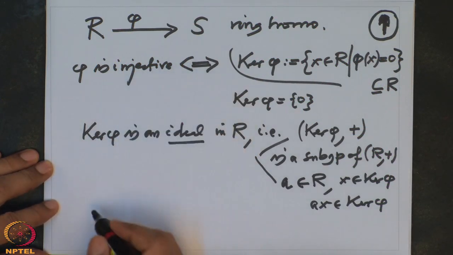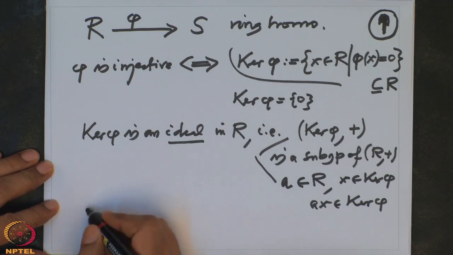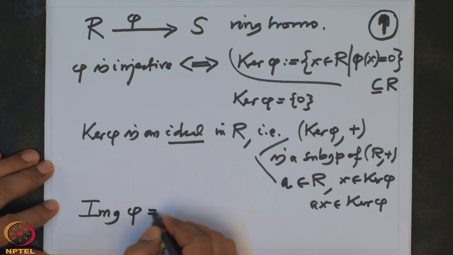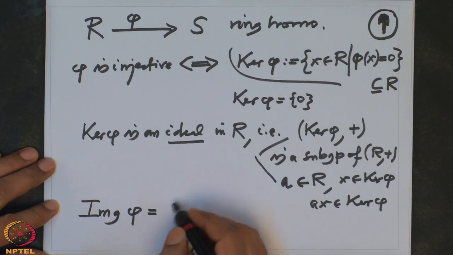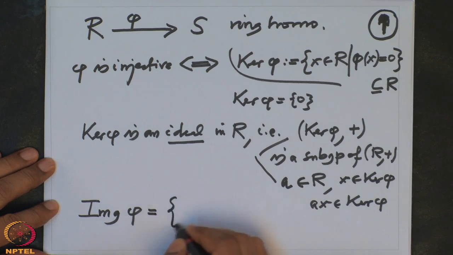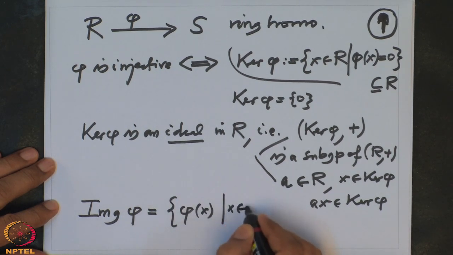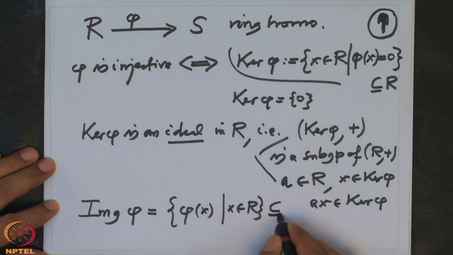Like injectivity, how you test surjectivity is easy. As usual for a map between two sets, we denote the image of phi to be all those elements phi of x as x varies in R. Take all the elements of R and take all their images. This is a subset of S which is called the image of phi.